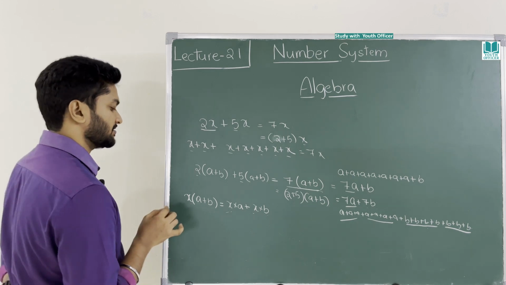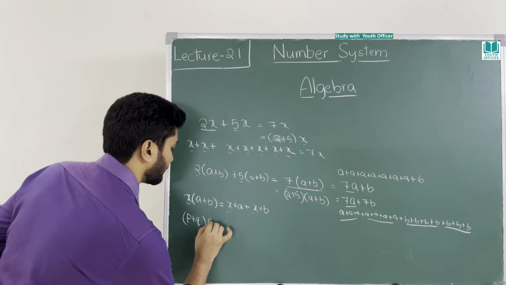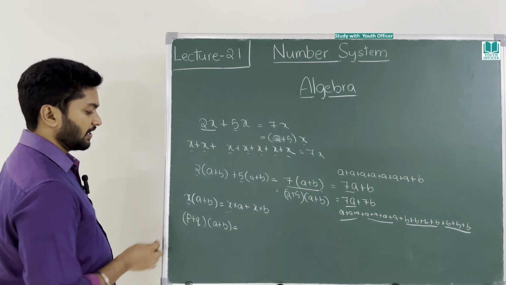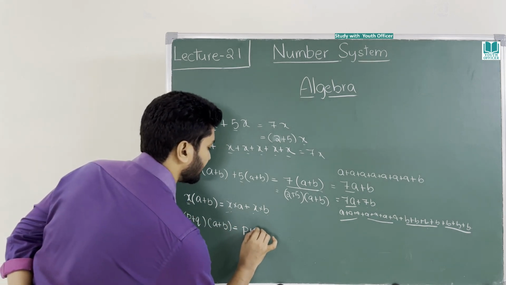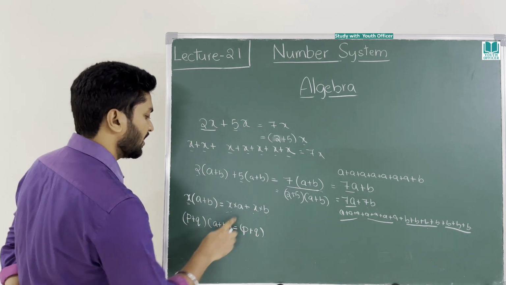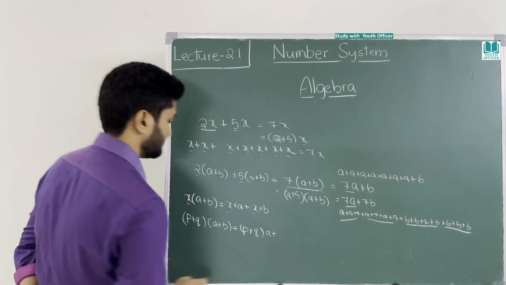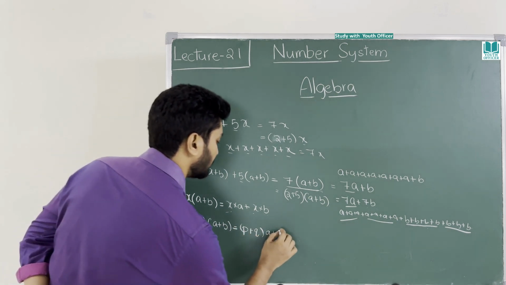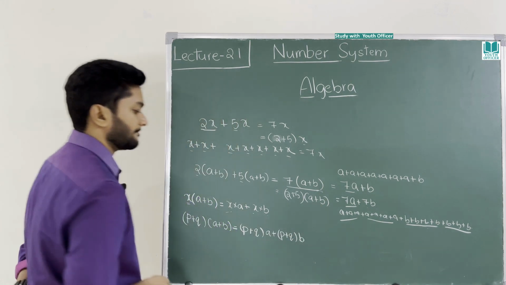I will write something else. Now I will take p plus q into a plus b. Instead of x you can put p plus q now. I told you, for your comfort you can change the value of x. Instead of x I placed p plus q. Now a is there, right? A plus p plus q is common for both of them, right? Now again p plus q into b.